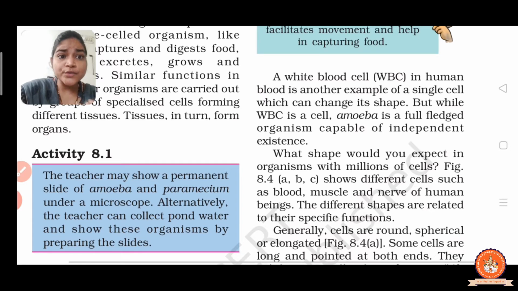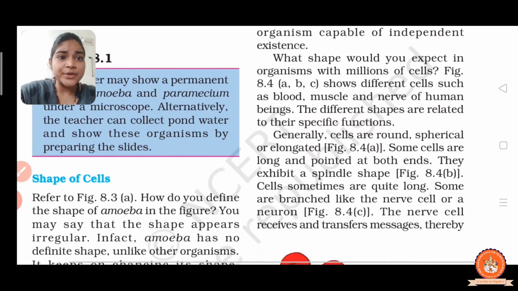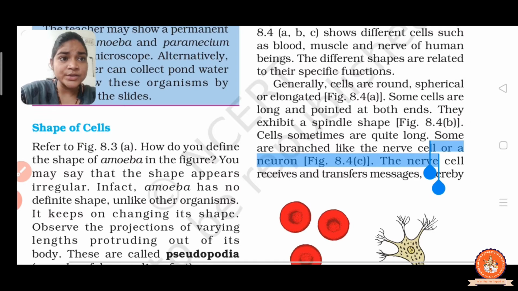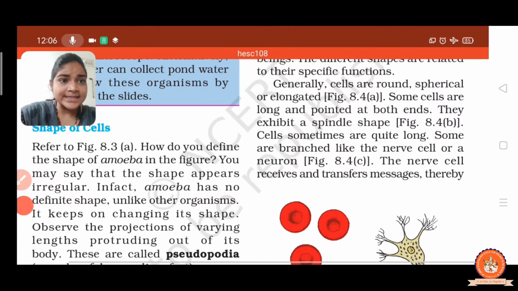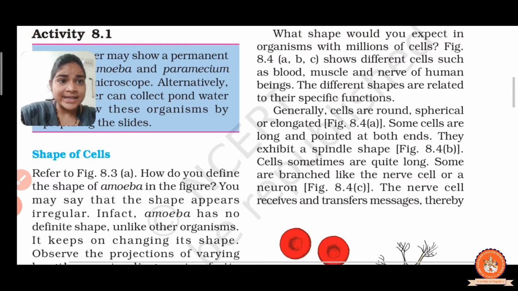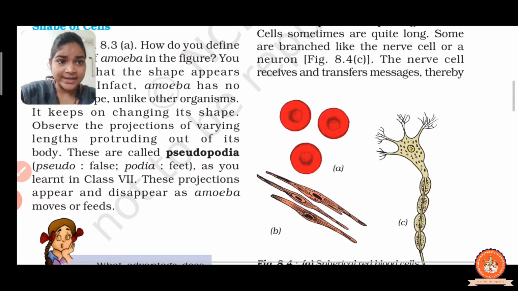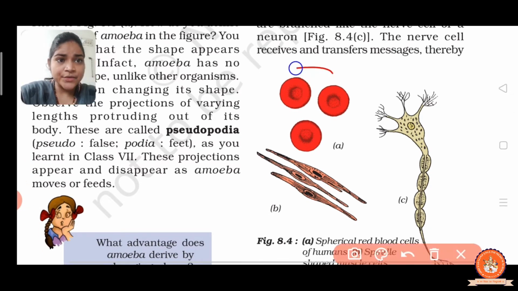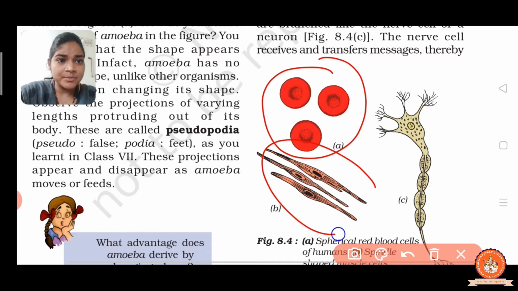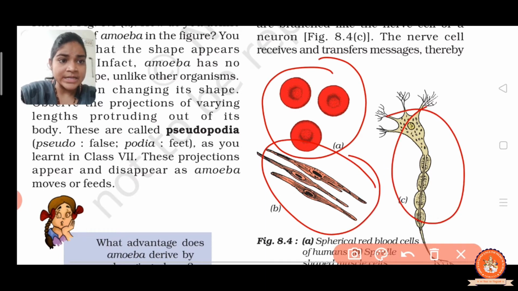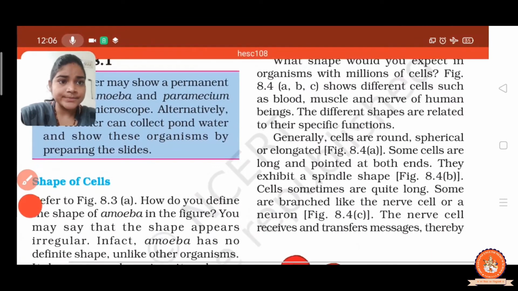But what would you expect in an organism with millions of cells? What would you expect in a multicellular organism? So in figure number 8.4, A, B, C are given that show different cells, such as the blood cell, muscle cell and nerve cell respectively, right?